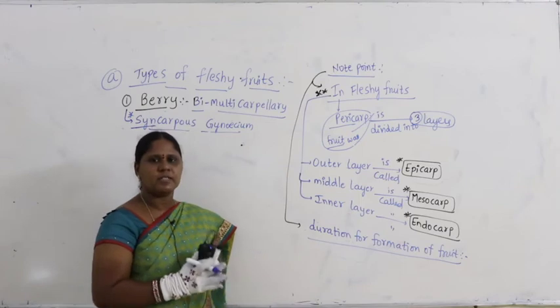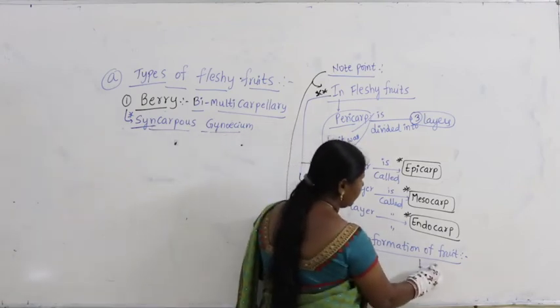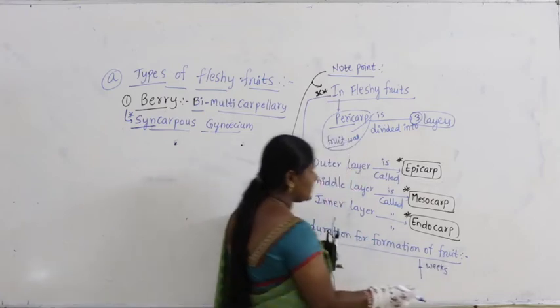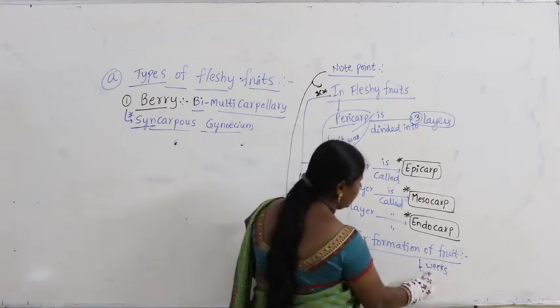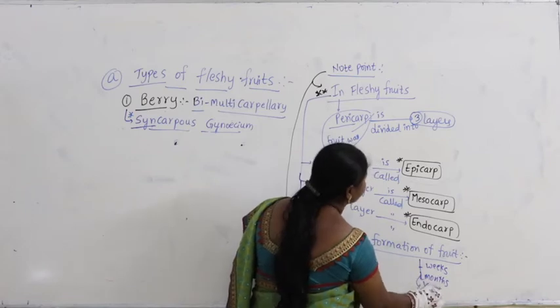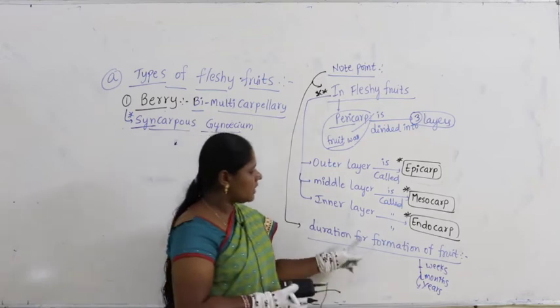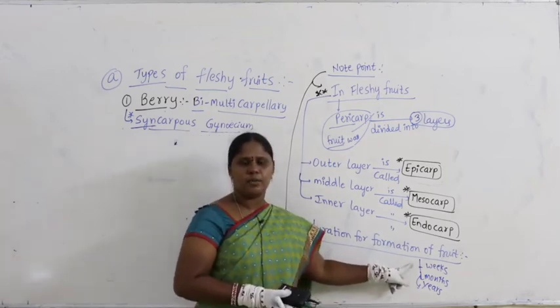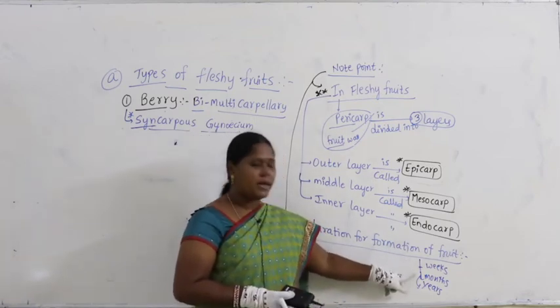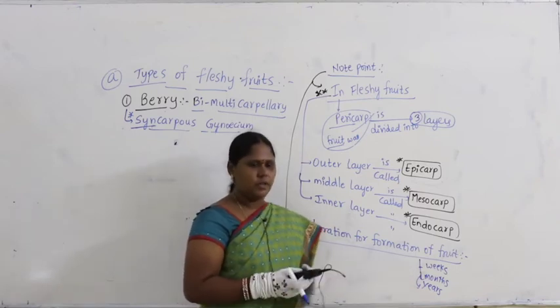In some plants it may be weeks, in some it may be months, and in some it may be years.